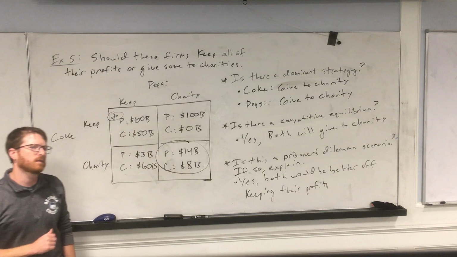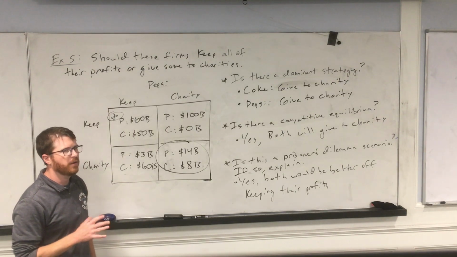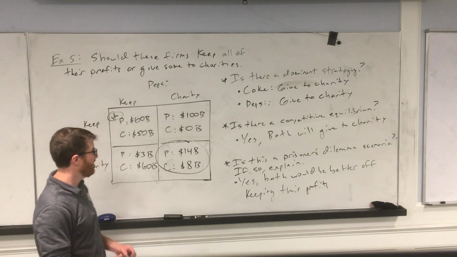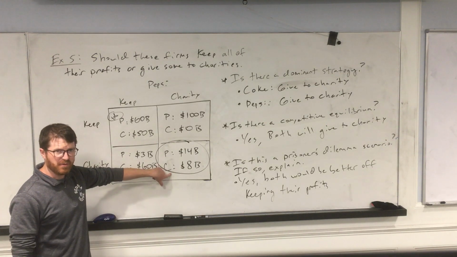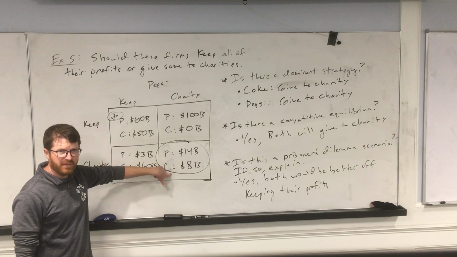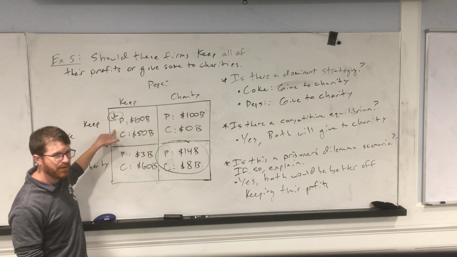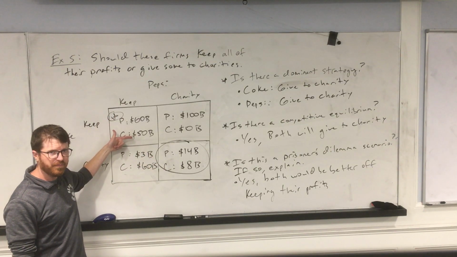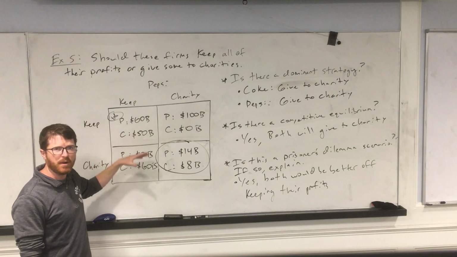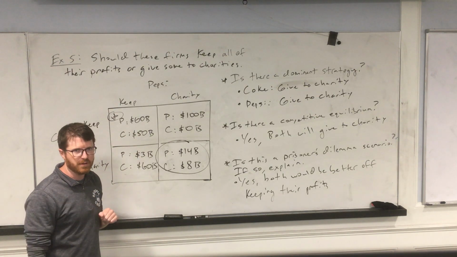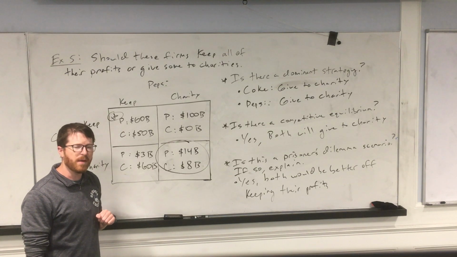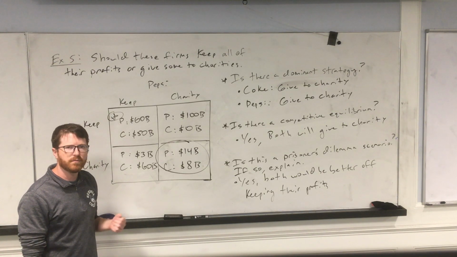I come up to you and I say, look, all right, I know this is against the law, but here's the deal. I'm going to lay all my cards on the table. Think about where we're at. Here's our profits right now, okay? And what I've estimated is if we both kept our profits, this is what we could generate, all right? We would both be better off if we kept our profits. So I'm not going to give to charities if you don't give to charities. So you're Pepsi, what do you do?